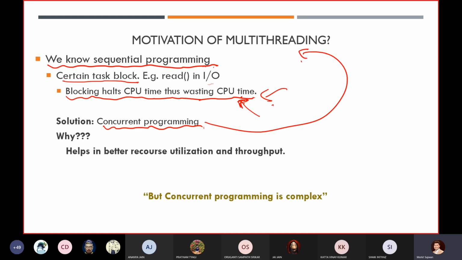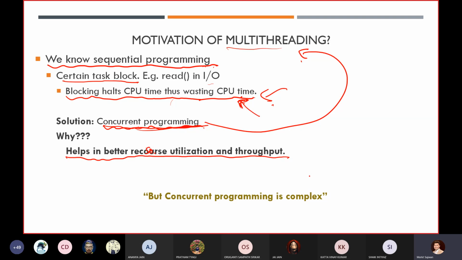Whenever you are learning a new concept, it's not just that we have to learn it. First, what is the main motive? Why are we learning multi-threading? Why was this concept incorporated? Is there any advantage? Yes, we want maximum utilization of our CPU time. That is why we go for multi-threading, and using that we perform concurrent programming. It helps in better resource utilization and throughput.